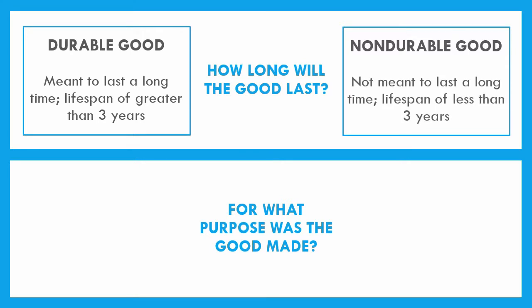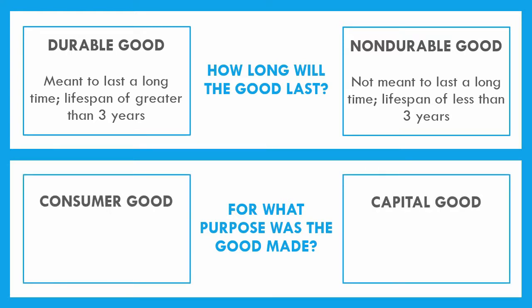Some goods are non-durable. I think an easy one to think about is food. Food isn't meant to last for a lifespan over 3 years. Maybe your pencil, once you use it enough and sharpen it down enough, you get to the point where it is unusable, probably within 3 years. And so we talk about goods being either durable or non-durable based on how long that good will last.